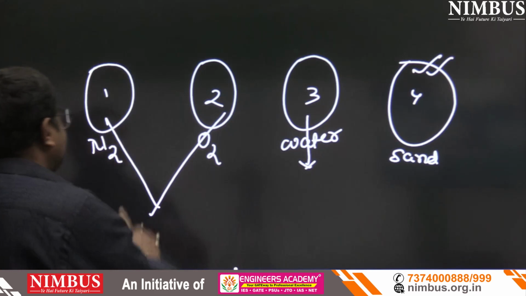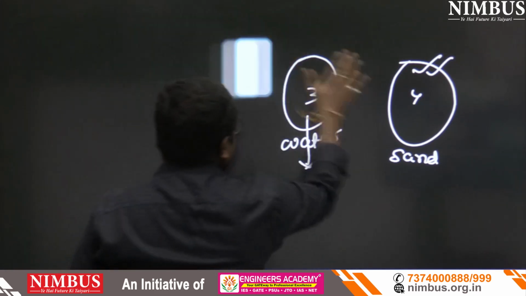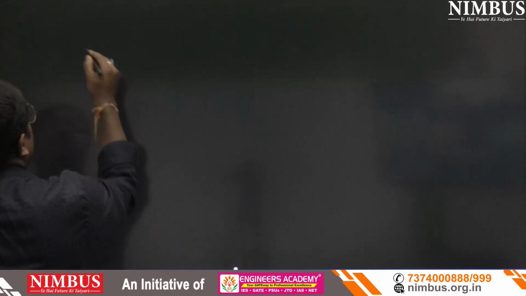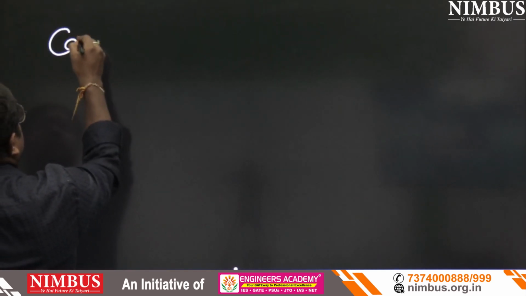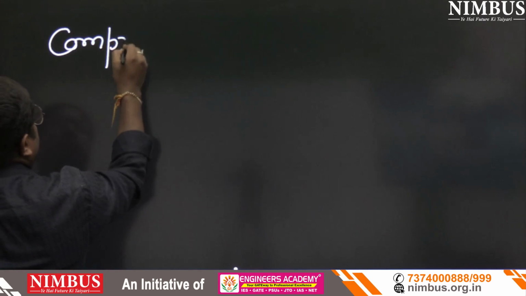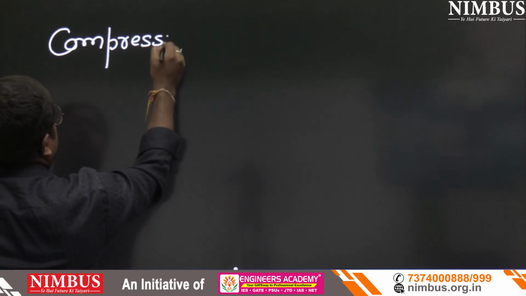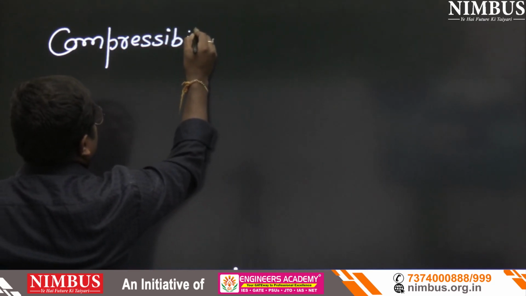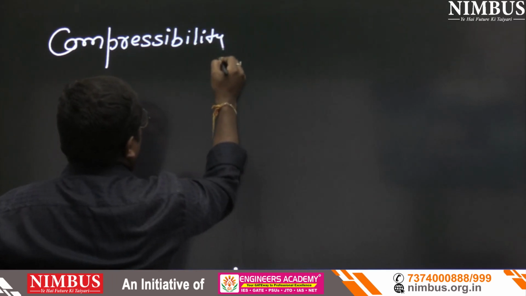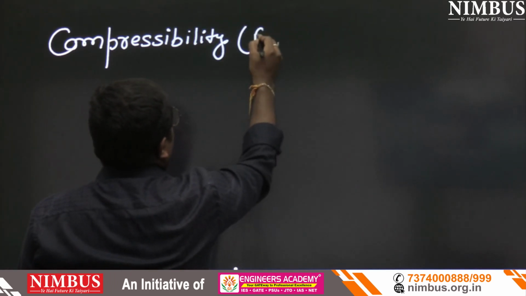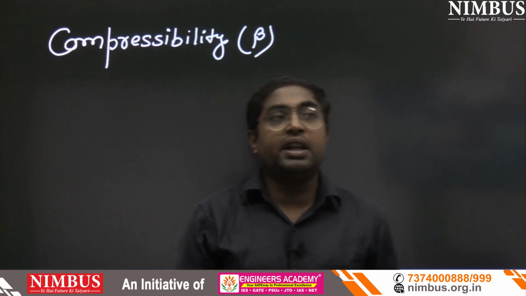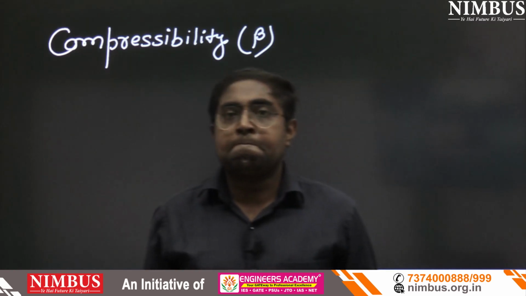Listen carefully. Suppose my heading is compressibility. Compressibility is denoted by beta.